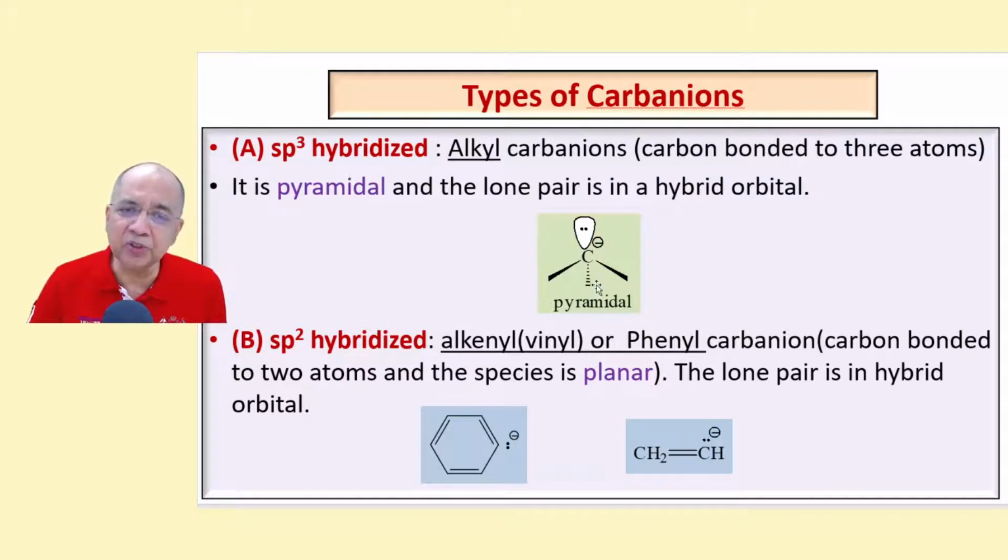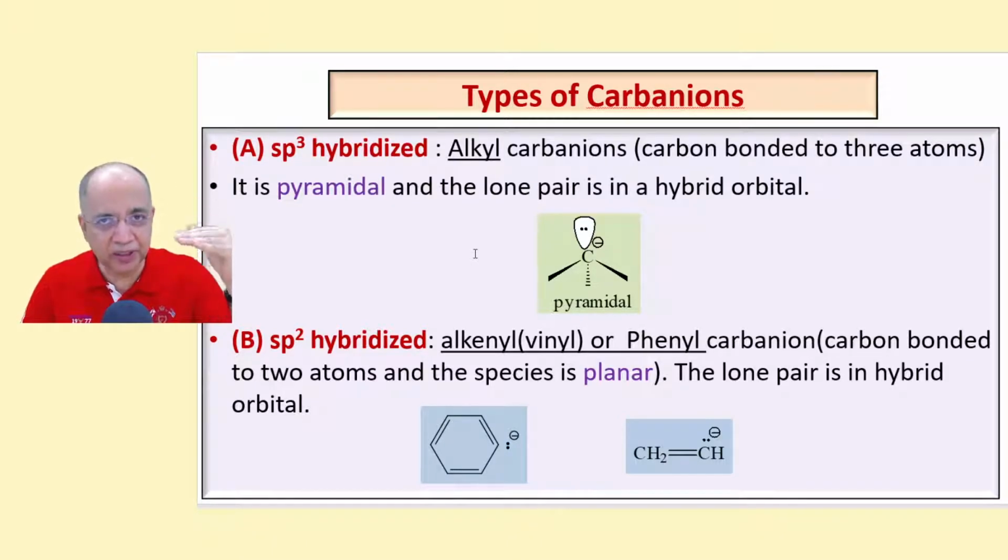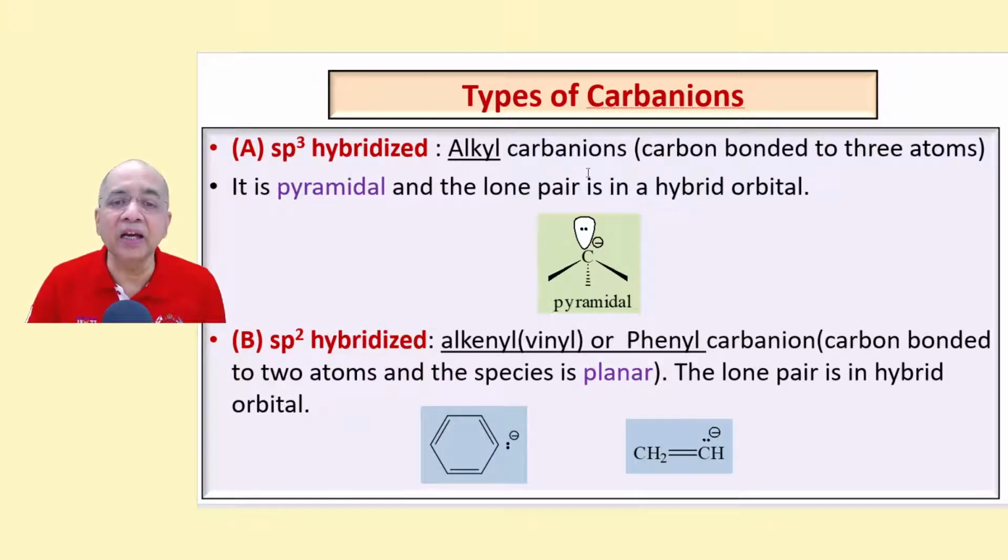Let us see the structure of carbanions and the hybridization involved in the carbon atoms. There are three types of carbanions. Just like carbocations, that can be sp2 and sp, in carbanions it can be sp3, sp2 as well as sp. Let us see, sp3 is alkyl carbanions. Alkyl, 1 degree, 2 degree, 3 degree: RCH2 minus, R2CH minus, R3C minus.